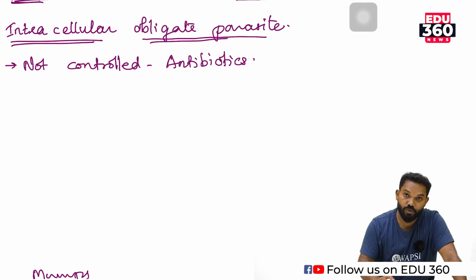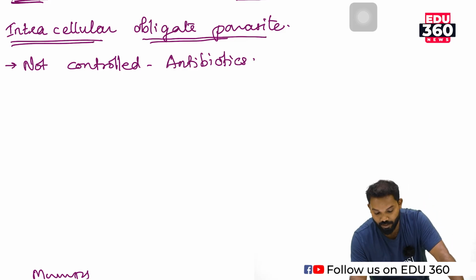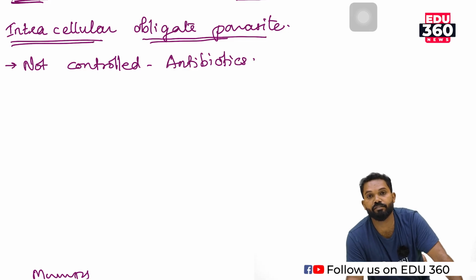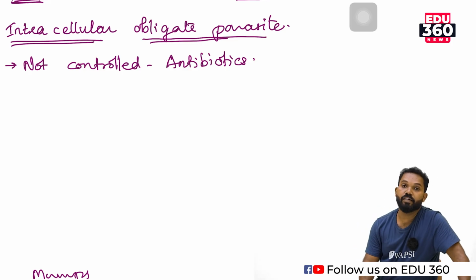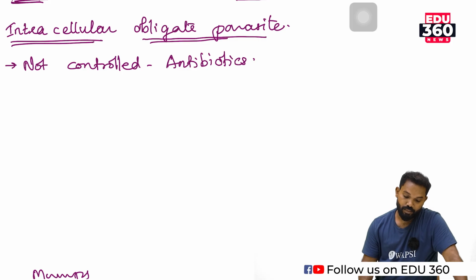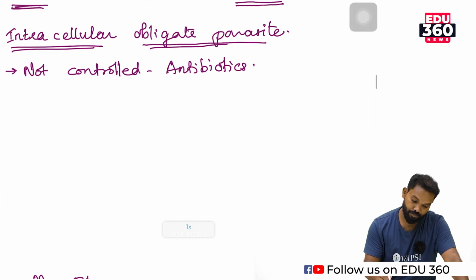So there is no metabolism of their own, so it is not controlled by antibiotics. But if a bacterium affects a living organism, it is controlled by antibiotics. So a virus is not controlled by any antibiotic because there is no metabolism or metabolic pathway.